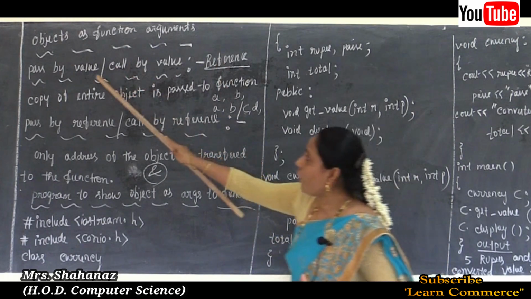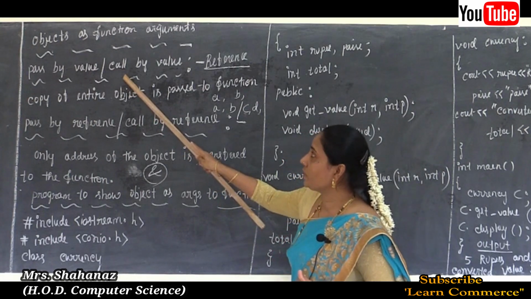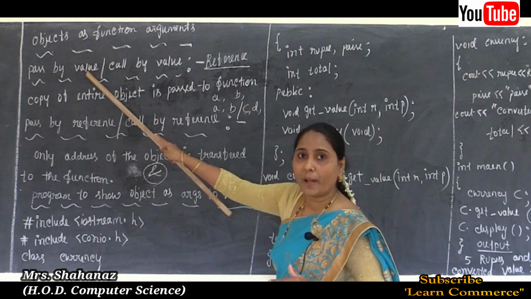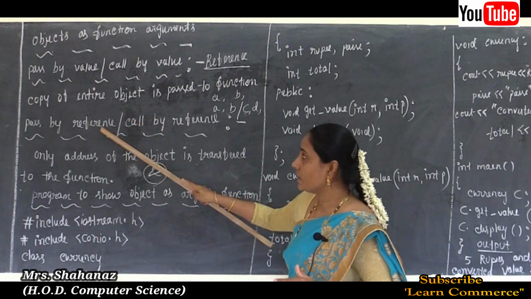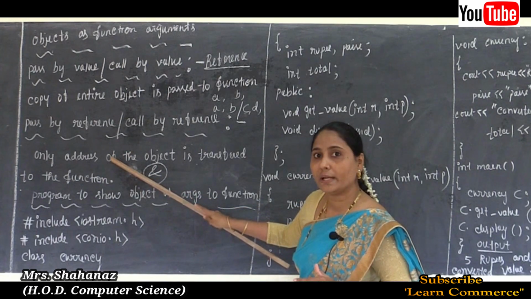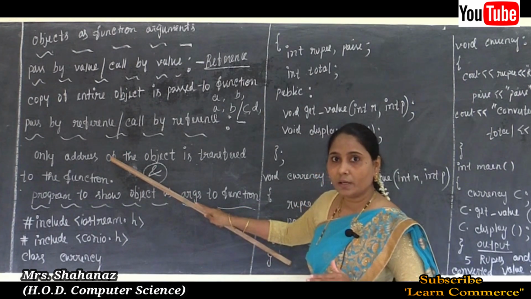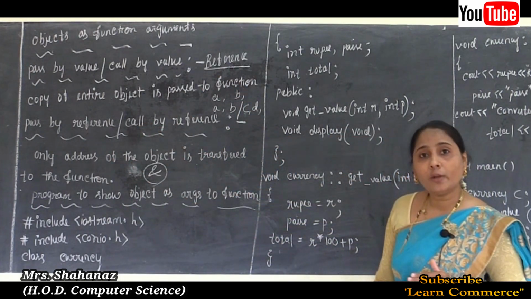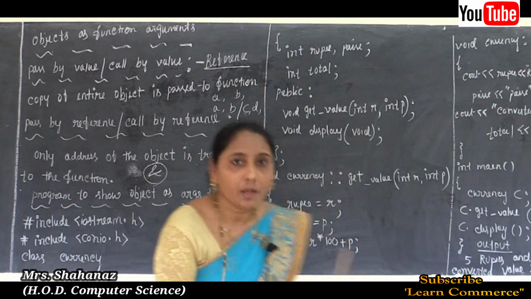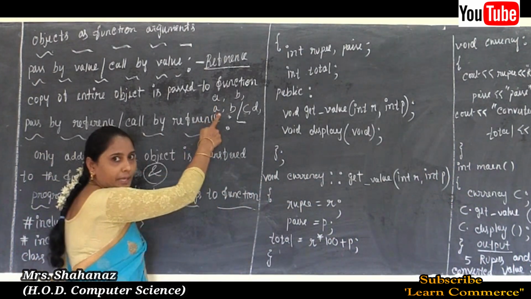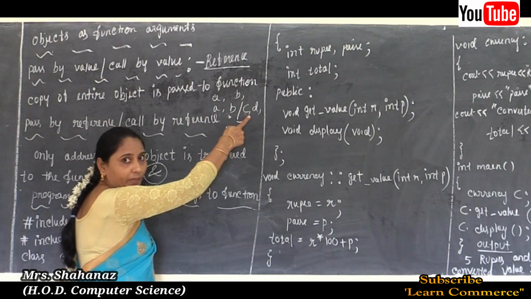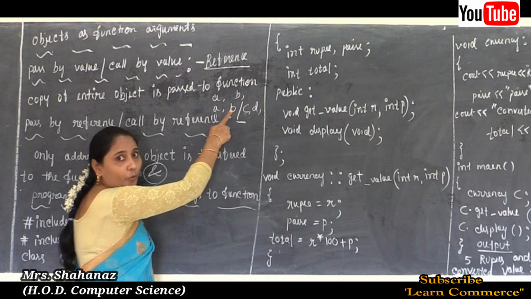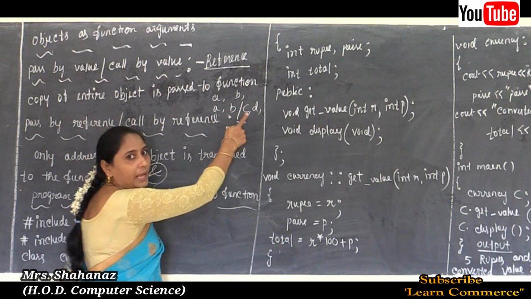Why? Because in our call by value, when the calling function passes an argument to the called function, it is known as a value parameter, but in reference, the parameter that receives the memory address of the actual argument is known as the reference parameter. And the value of the formal parameter, maybe I already said, if you are taking the same variable name, or if you are going to take a different variable name, there are no changes in the value. What value we provided to A and B, such value is going to be added into C and D here.